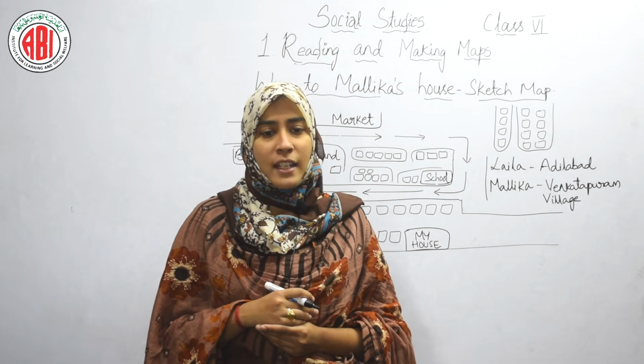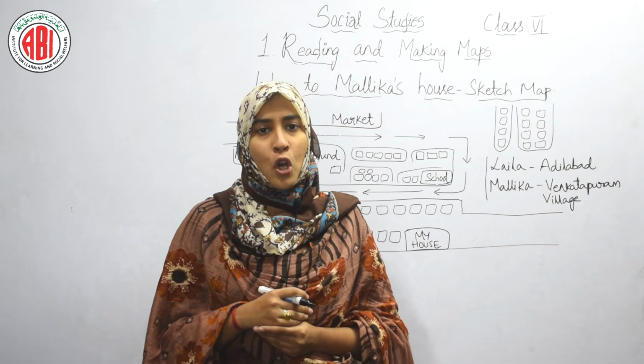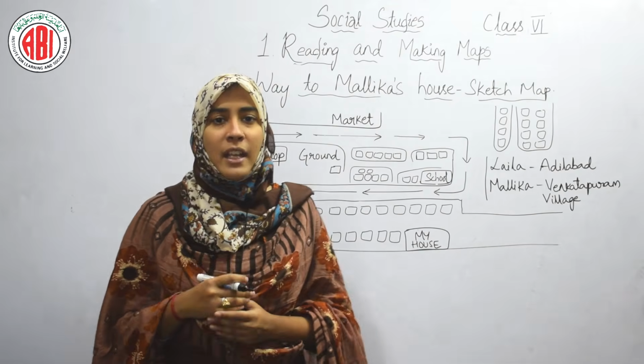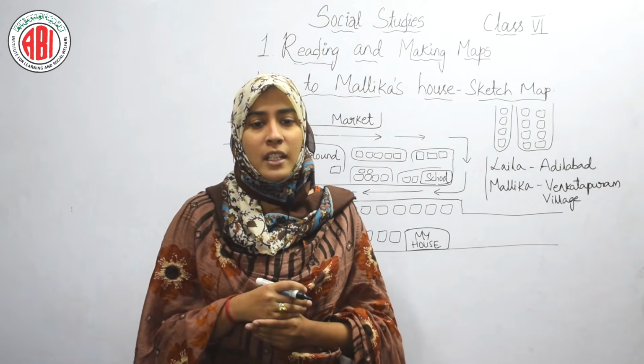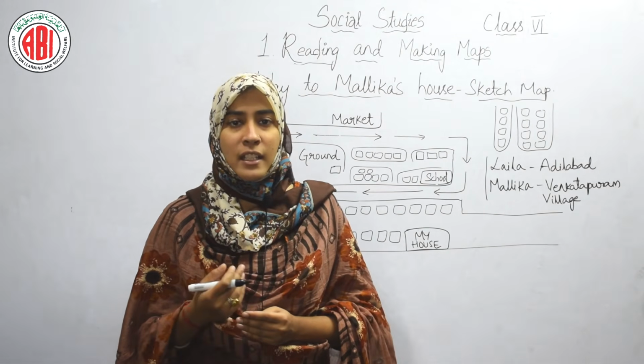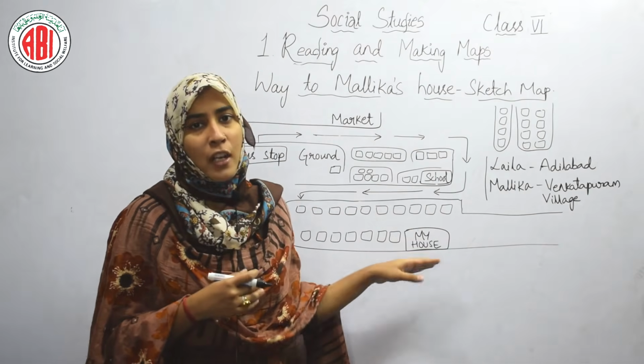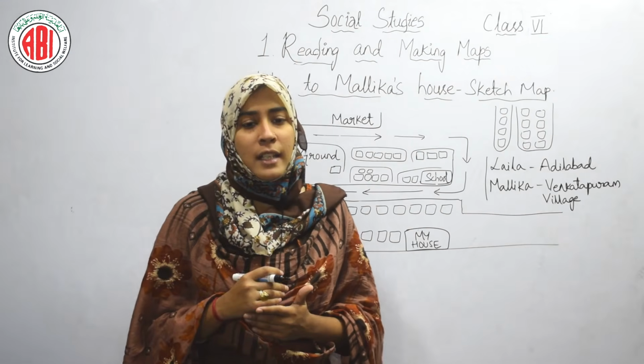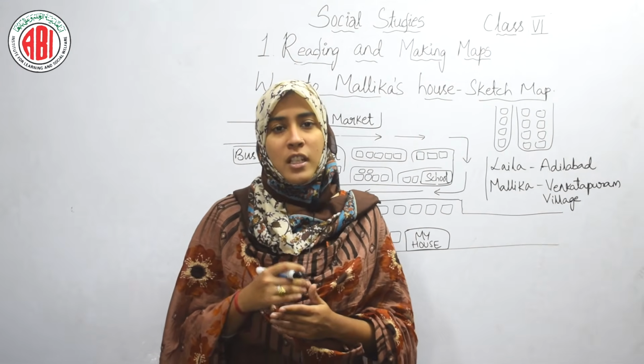Can you tell us the directions in which Laila walked, north or east? So by looking at this map, can you tell the direction where Laila is walking, whether it is north or whether it is east? So with the help of the map, we cannot find out the directions, that is east, west, north and south. So the answer for this question is no.